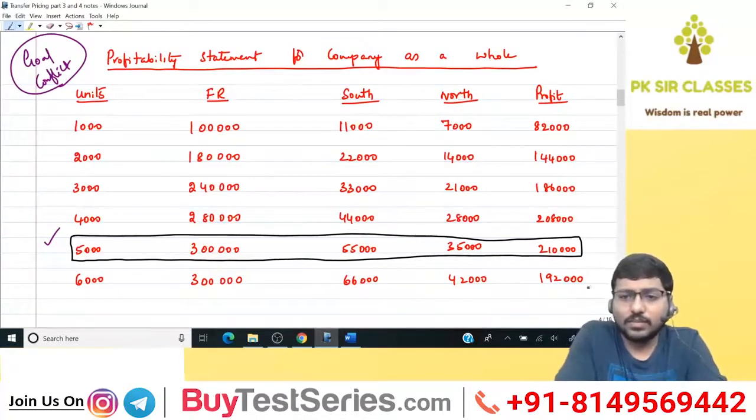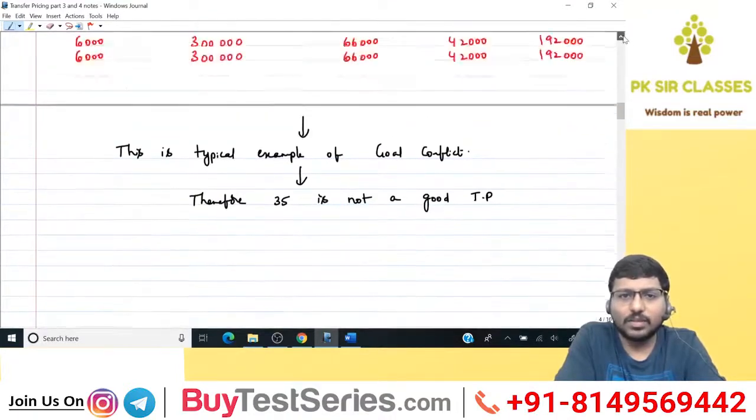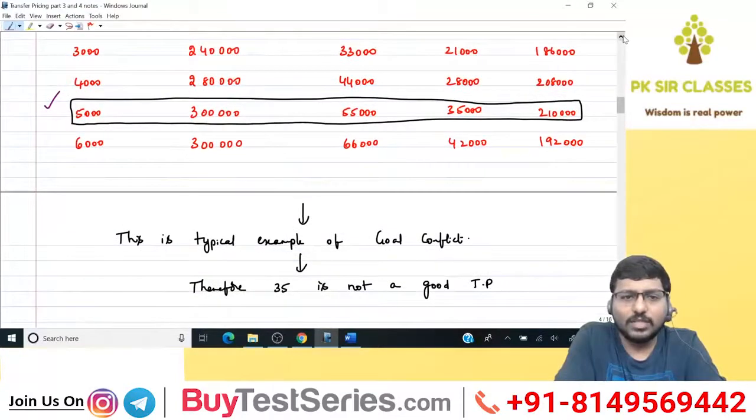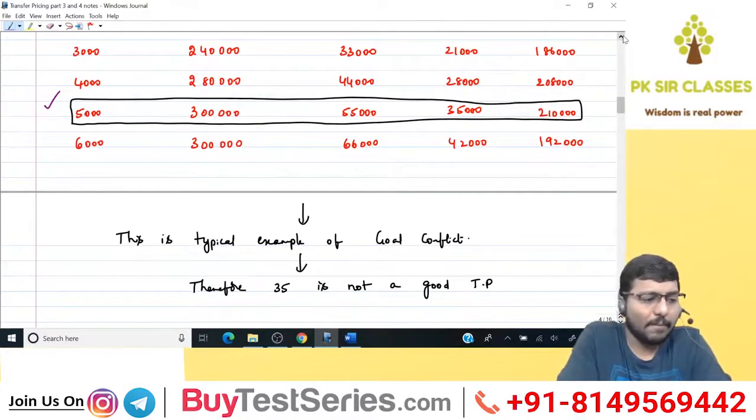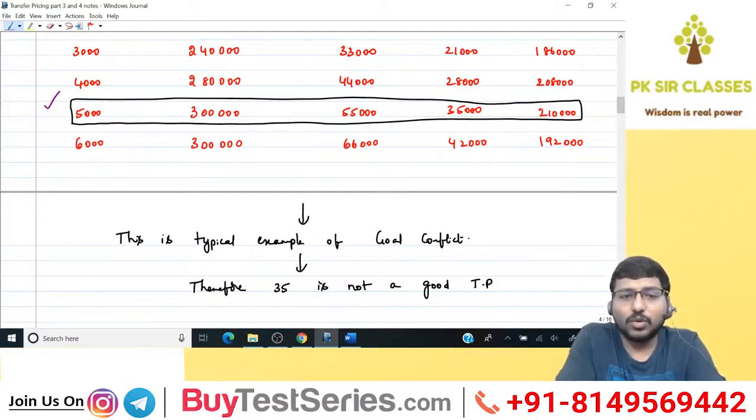Fourth page is also done. Okay, next. This is very simple. Typical example of goal conflict. Therefore, 35 is not a good TP. Done with the fourth page. I'll move on. This is a typical example of goal conflict. Therefore, 35 is not a good TP. Done? Chalo.